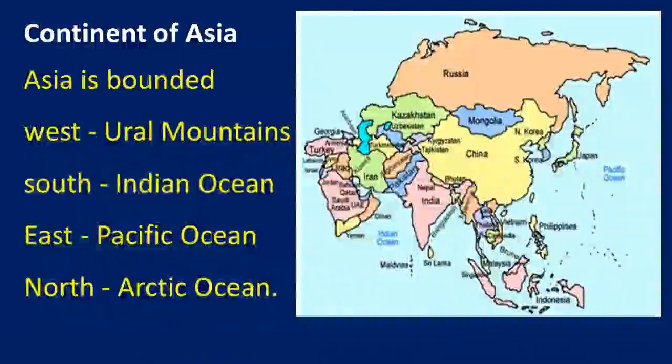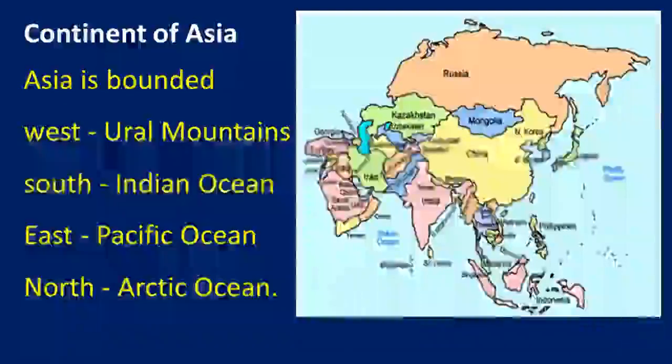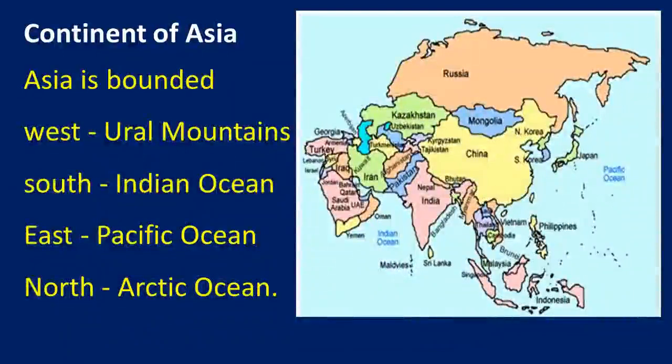If you see the boundaries of the Asian continent, in the west the Ural Mountains are there, which is the common boundary with the European continent. Towards the south we have the Indian Ocean, towards the east the vast Pacific Ocean, and towards the north the Arctic Ocean.